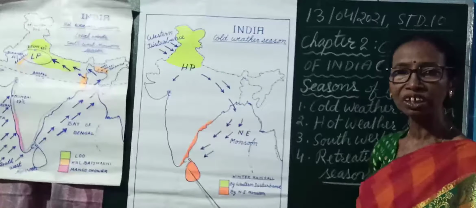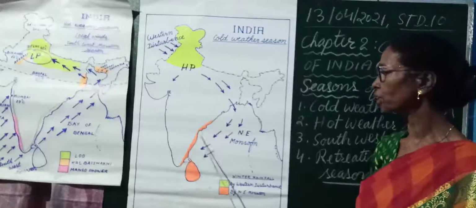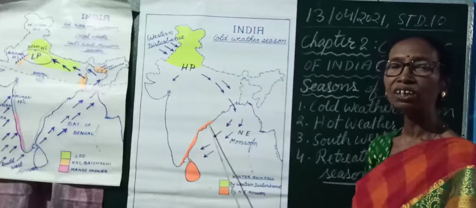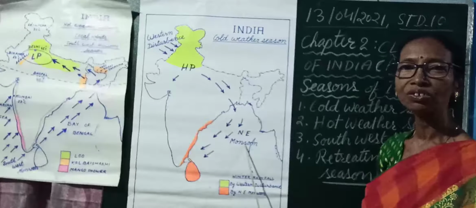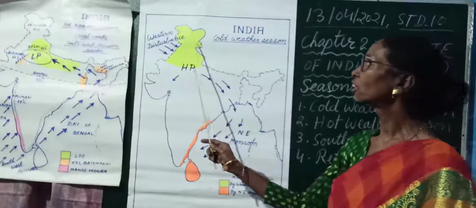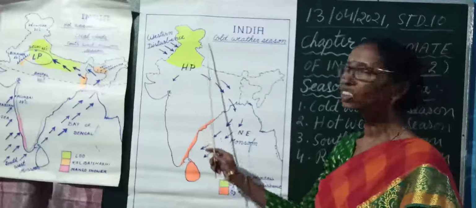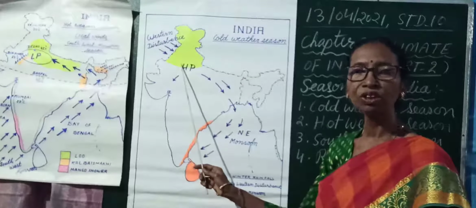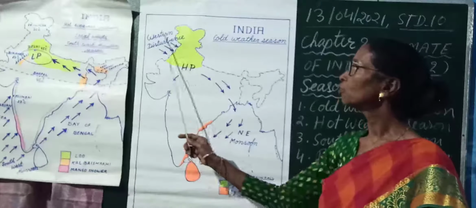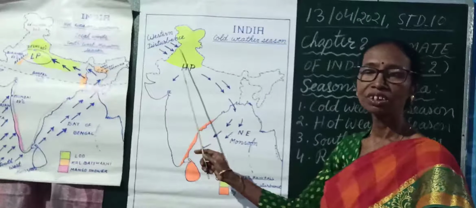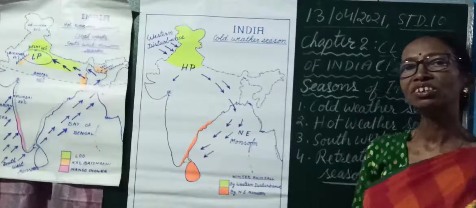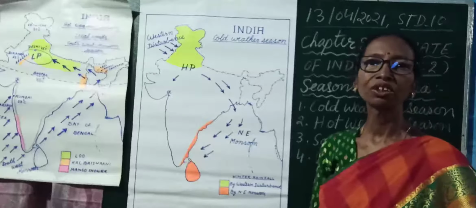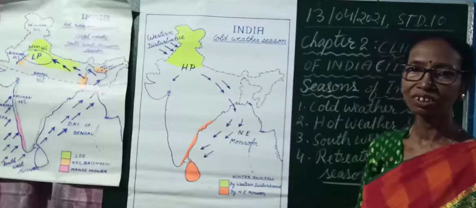The southeastern part of India, that is the coastal areas of Tamil Nadu and Andhra Pradesh, receives winter rainfall by the northeast monsoon. And the northern and northwestern part of India receives rainfall during winter due to the western disturbance. So these are the main events during the cold weather season.